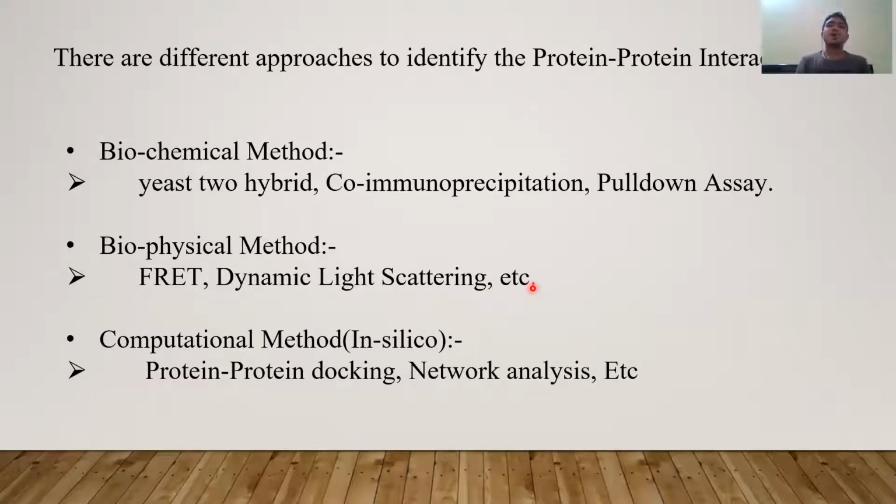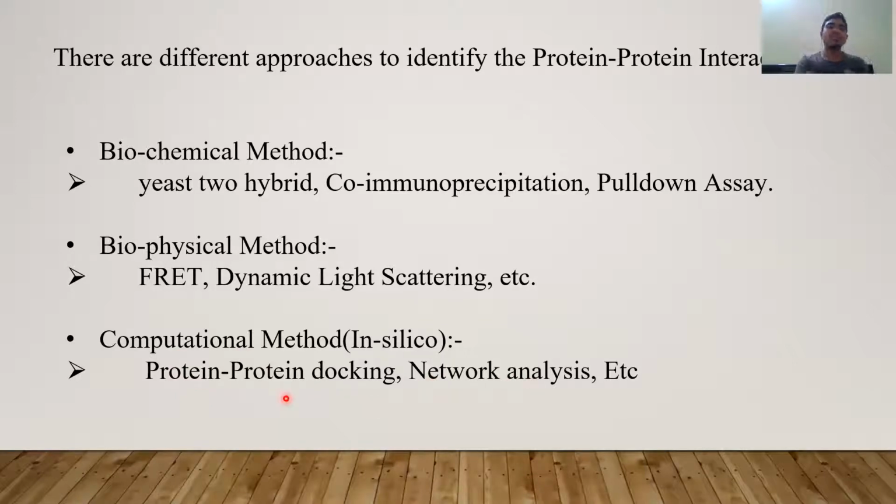Okay, so how are we going to identify whether two proteins are interacting or not? There are different methods we have to follow, in vivo and in vitro, in the laboratory and also in the living system. These methods are biochemical methods, biophysical methods, and computational methods. In biochemical methods, there are many, but I have listed three here: yeast two-hybrid, co-immunoprecipitation, and pull-down assay. In biophysical methods, FRET and dynamic light scattering, and in computational methods, protein-protein docking and network analysis.